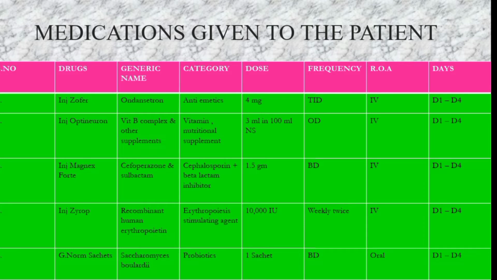Now coming to the Zyrope injection. Zyrope injection is an erythropoiesis stimulating agent. Why have we given Zyrope injection in this patient? It is recombinant human erythropoietin, given because she is suffering with a severe degree of anemia, that too with anisopoikilocytosis. To increase her RBCs, this erythropoietin will be stimulating the bone marrow,